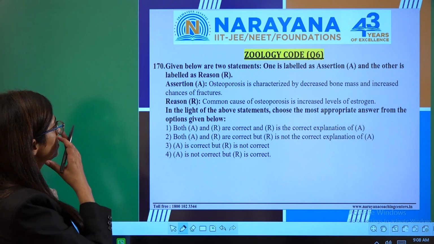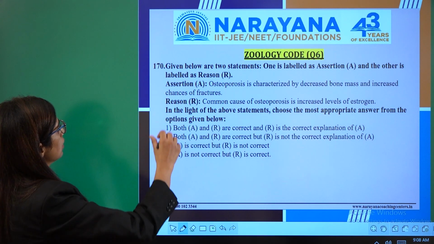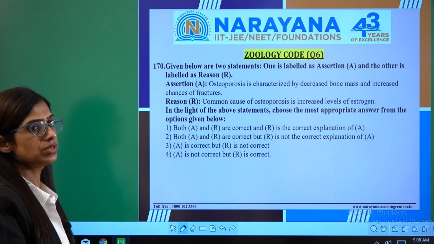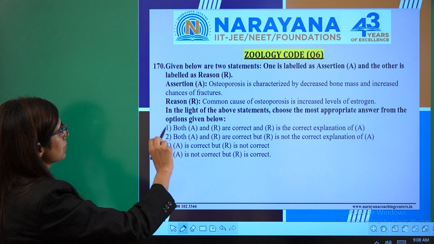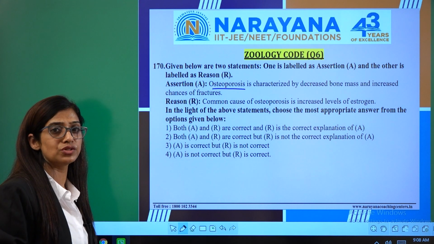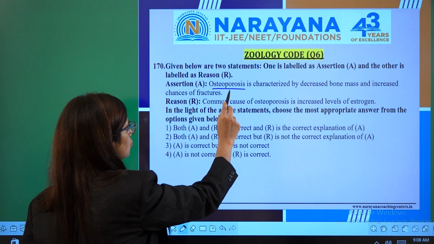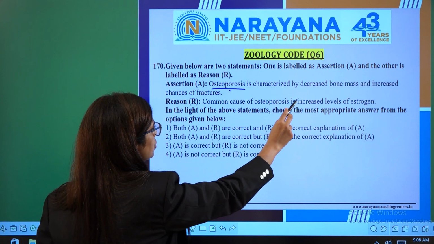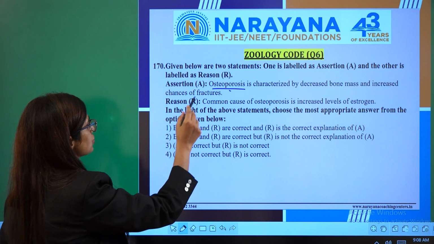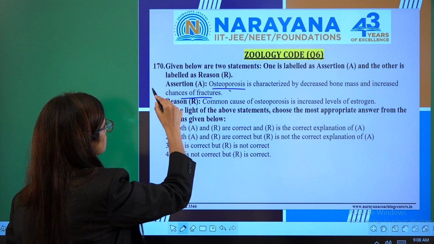In question number 170, it is given: below are the two statements. Again the statements, one is assertion and one is reason. Assertion is given as osteoporosis, meaning degenerative changes in the bones, is characterized by decreased bone mass and increased chances of fracture. This statement is right.